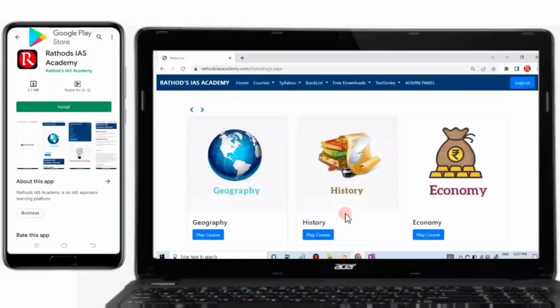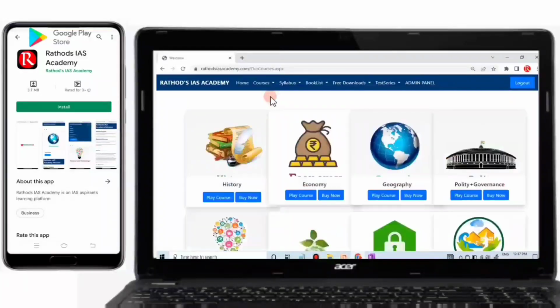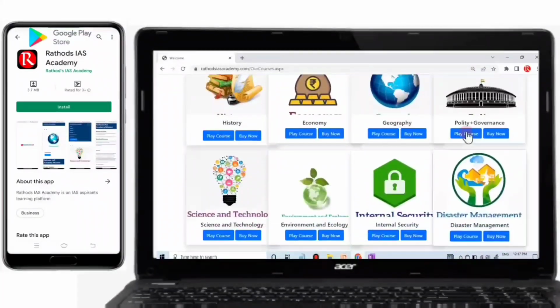So once you have logged in, click on Courses. There you can see the course list. And in this course list, you can see a wide range of courses.